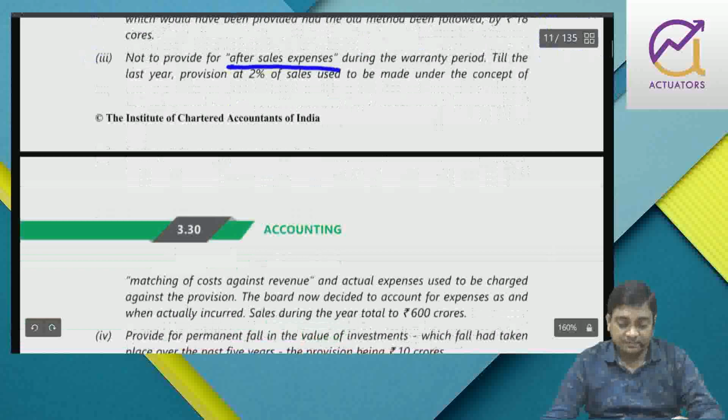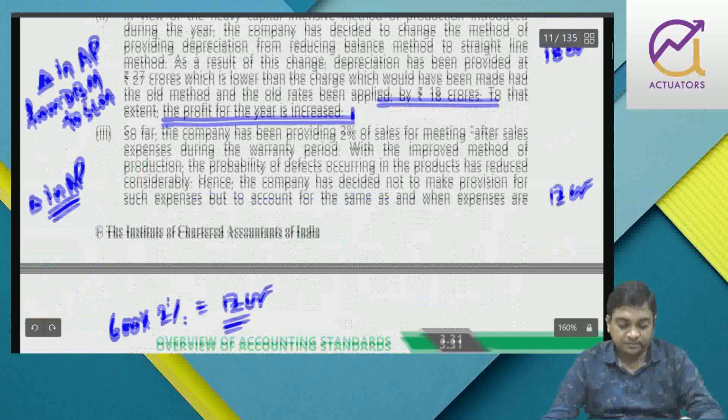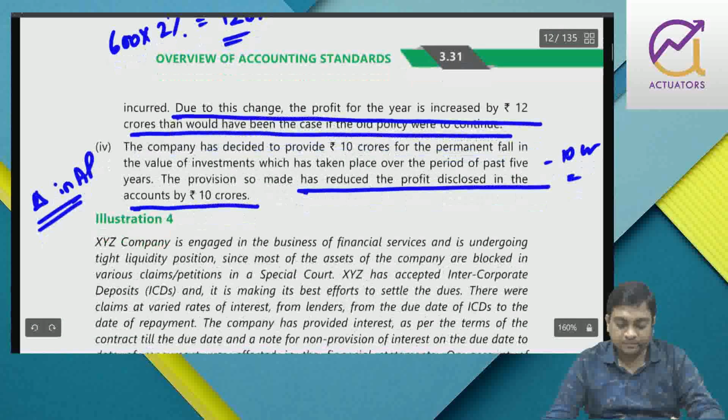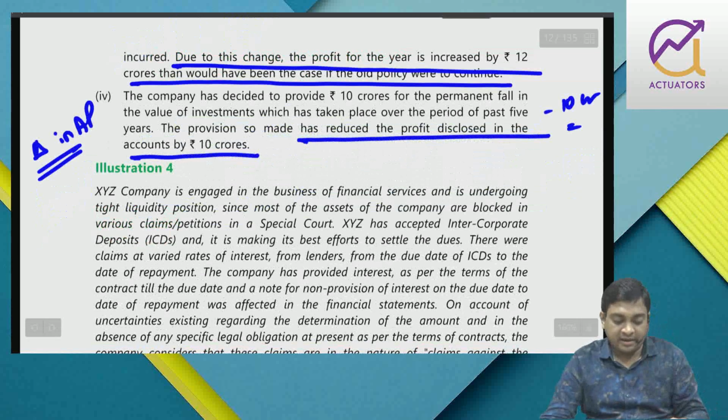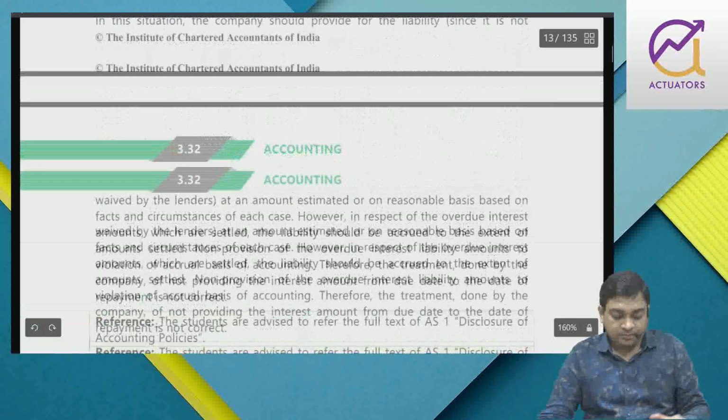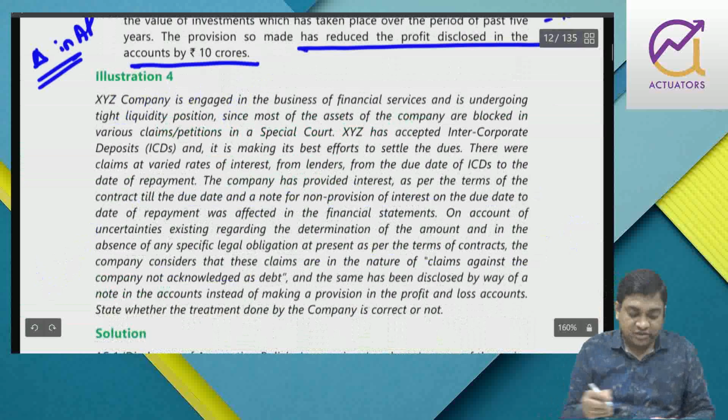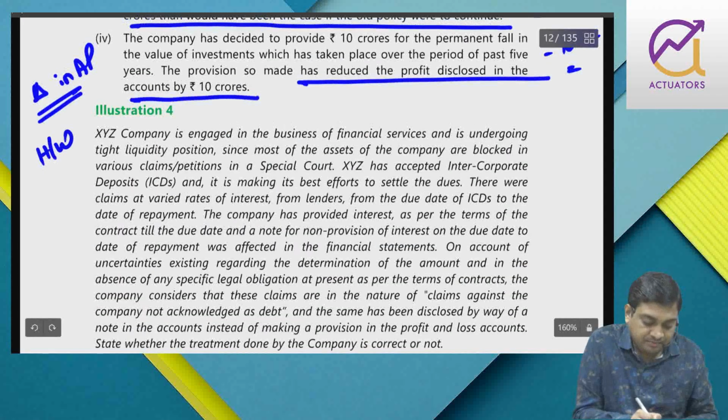Is that fine? Right. So this illustration 4, you can take it as homework.